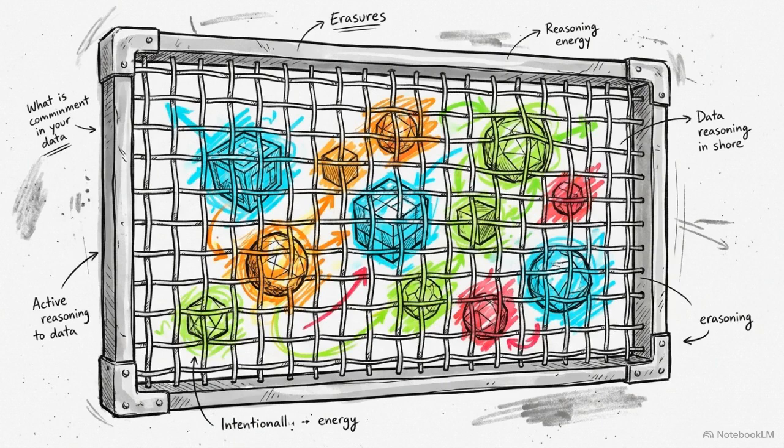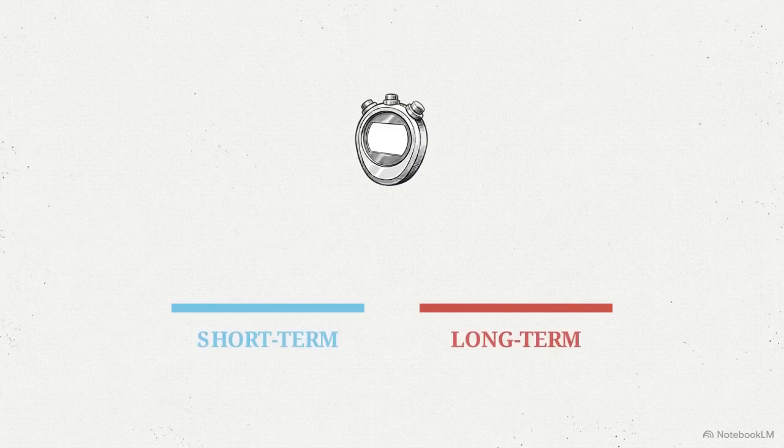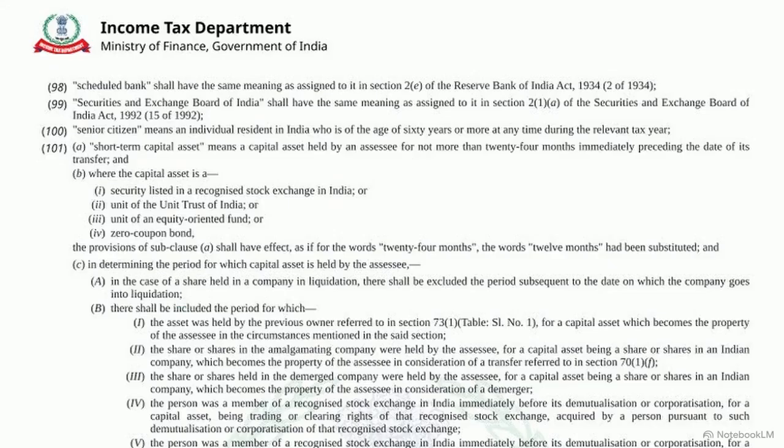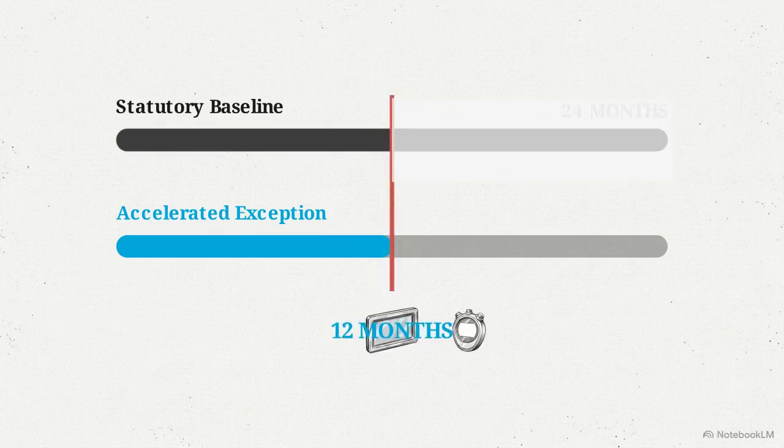or dictated by time. Once a transfer occurs, the system calculates the time elapsed between acquisition and transfer to classify the gain. The statutory baseline for a short-term capital asset is a holding period of not more than 24 months. For specific categories of assets, the statute provides an exception that reduces this threshold to 12 months.